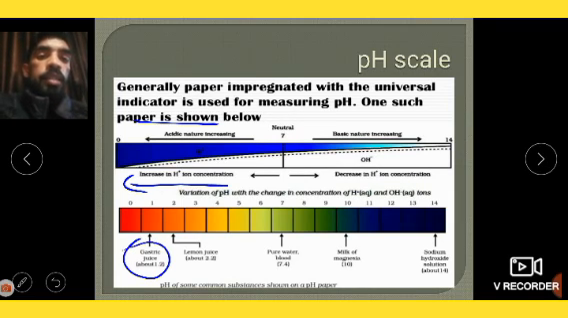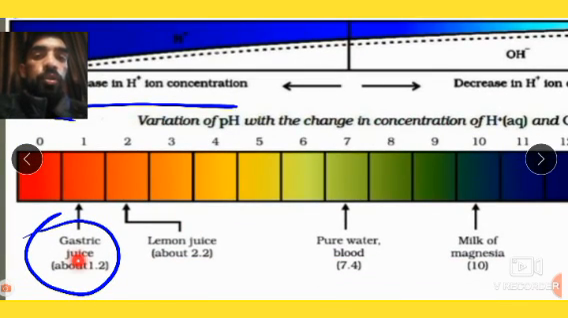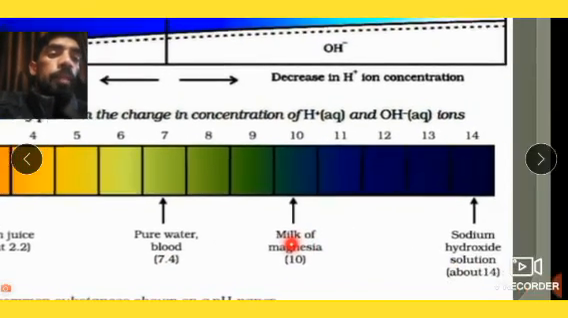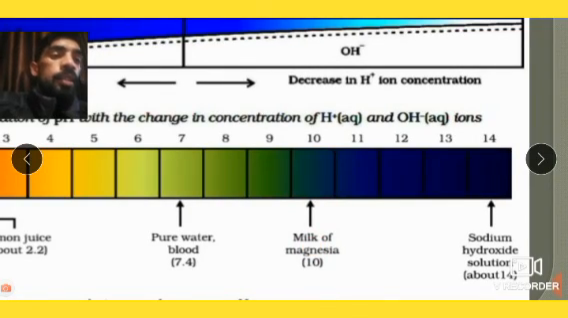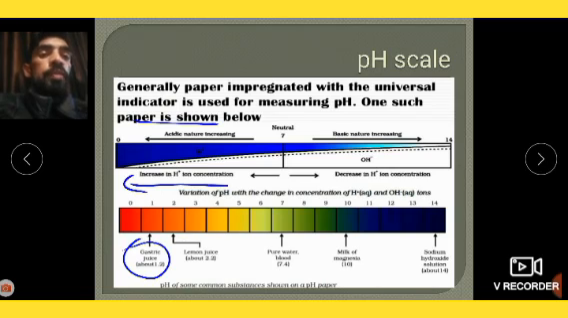Okay, there are some substances. Gastric juice is acidic, the pH value is 1.2. Let me just bring it closer to you. This is gastric juice. You can see gastric juice value is 1.2, lemon juice value is 2.2, pure water or blood is 7.4, milk of magnesia pH value is 10, sodium hydroxide pH value is 14. So once again, note down the pH value of all these substances.